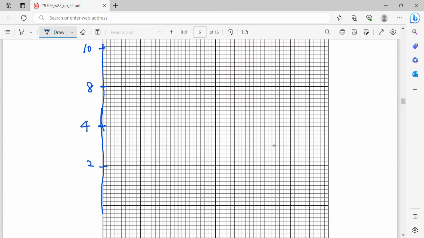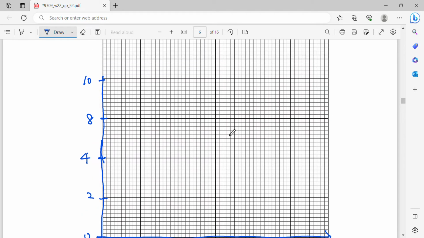Here is 2. And this is 0. Okay, then this is my horizontal axis. So please draw using ruler. Then I will label this as frequency density.